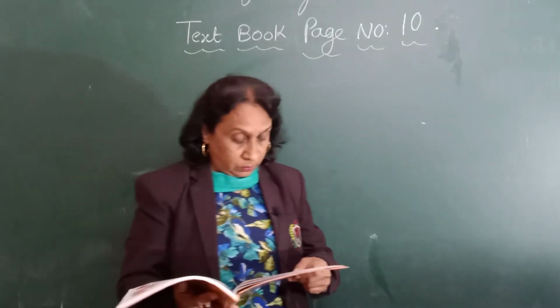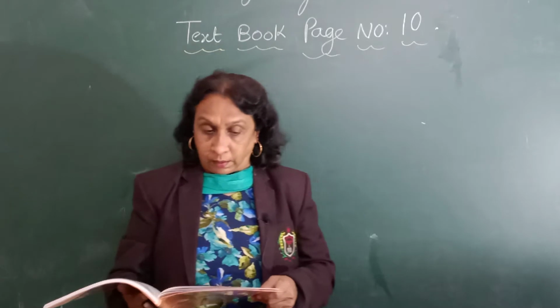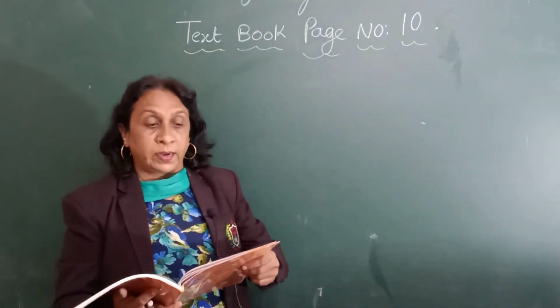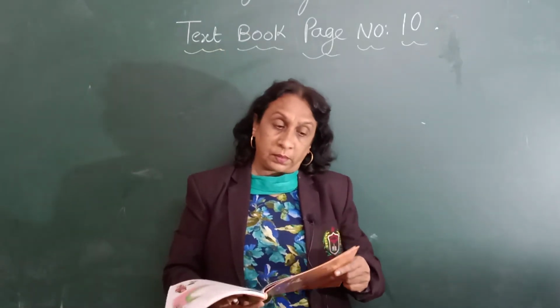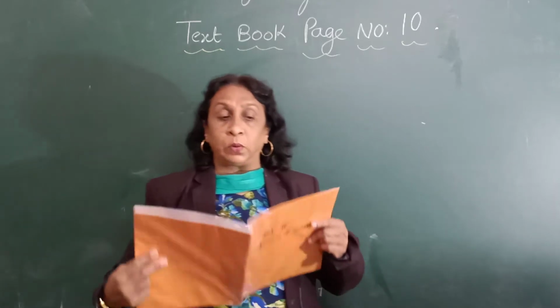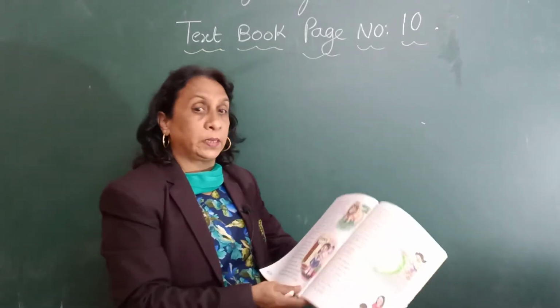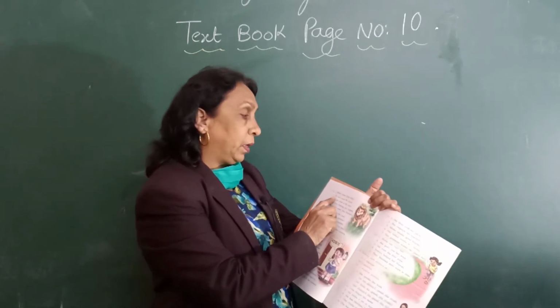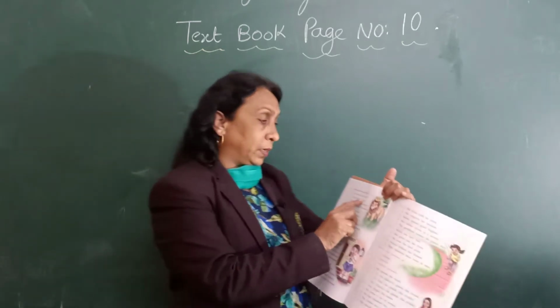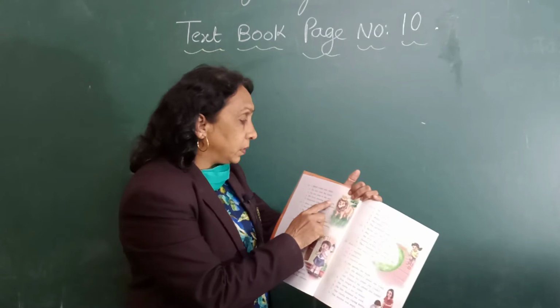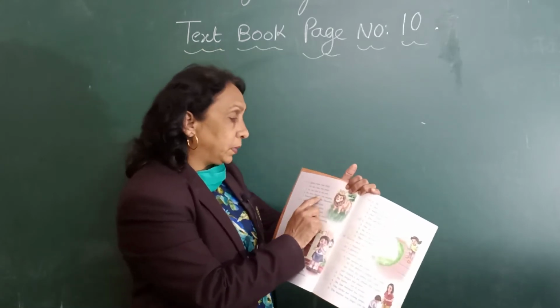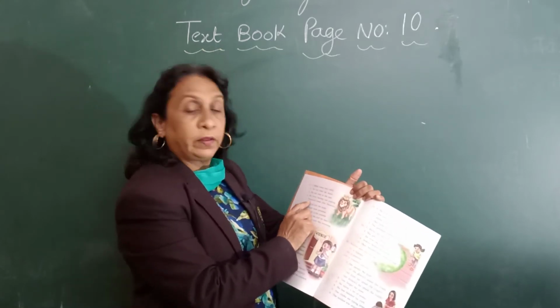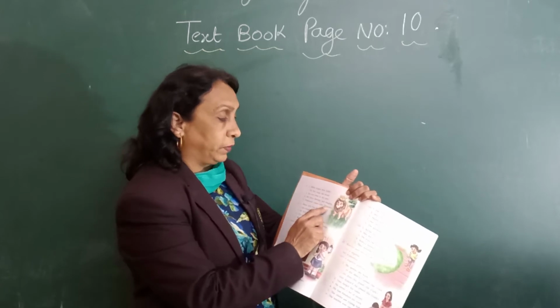Now students, take out your textbook, page number 10, and look at exercise C. Here there are 5 sentences. First I'll just read the sentences. Misha comes here daily. The lion rules the forest. The sun rises in the east. She loves dancing and singing. And the 5th one is Deepavali comes after Dasera.